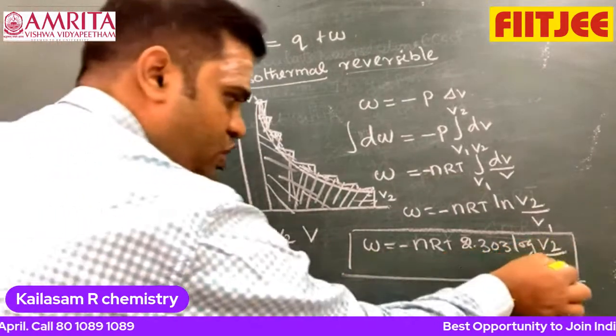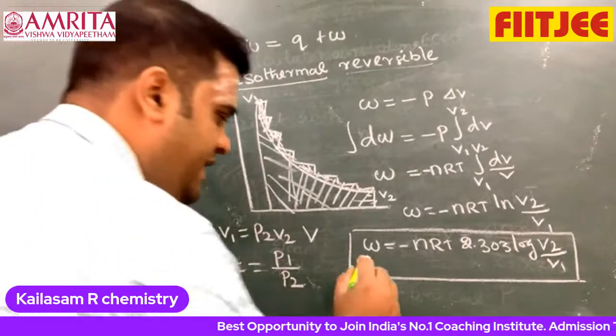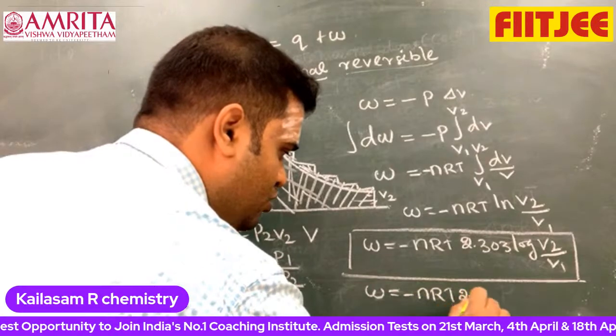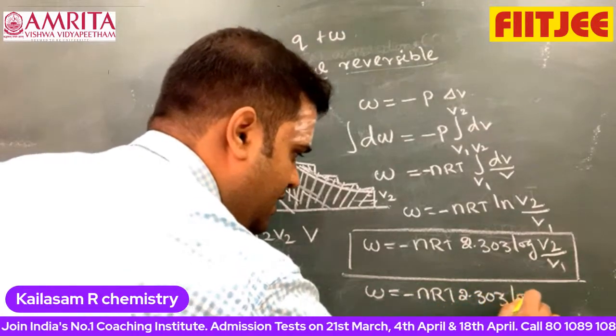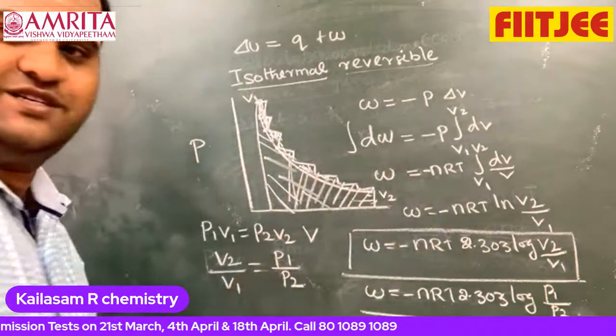In the place of V2 by V1, I can substitute P1 by P2. Therefore, W is equal to minus nRT 2.303 log of P1 by P2. We can use it. That's all.